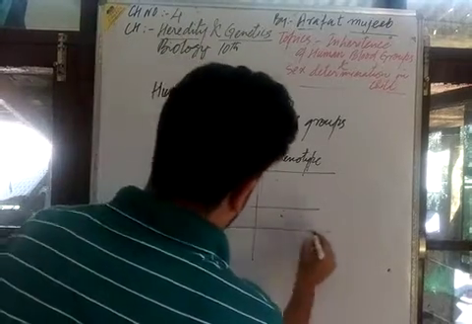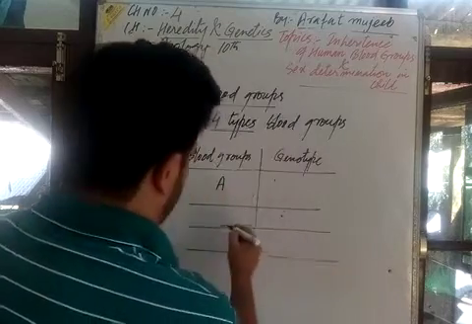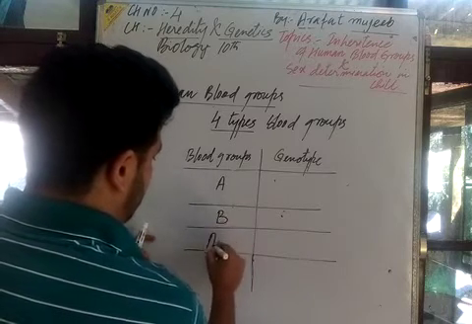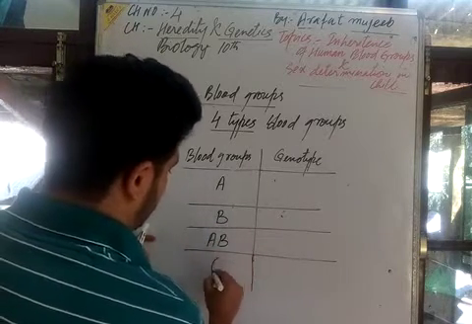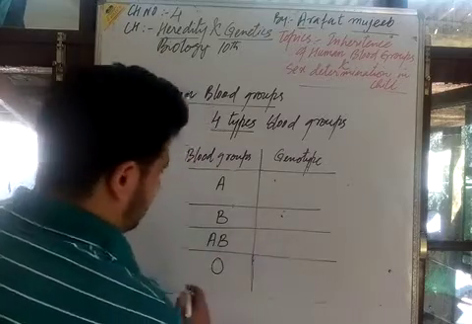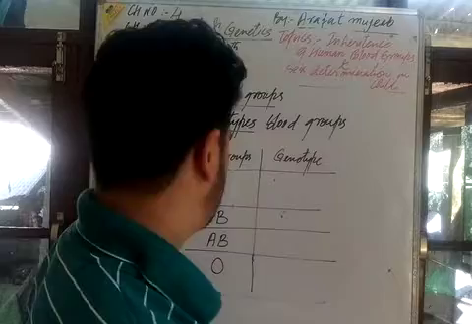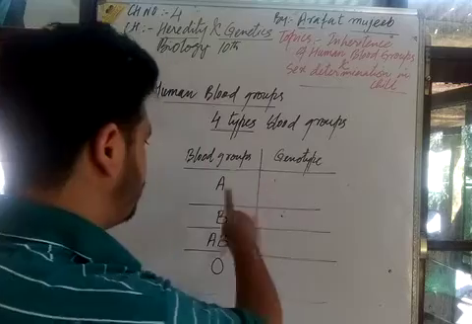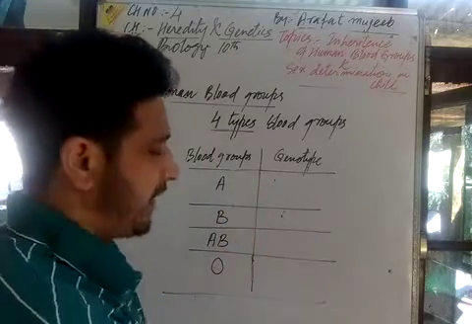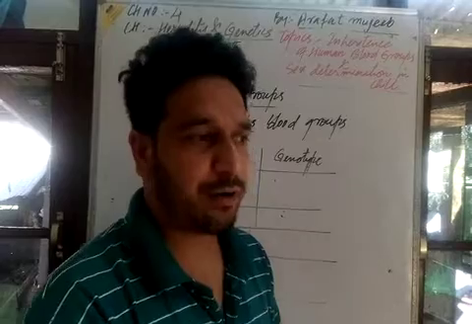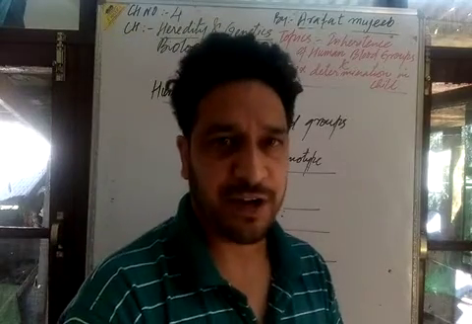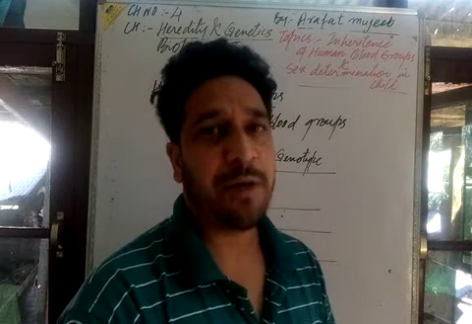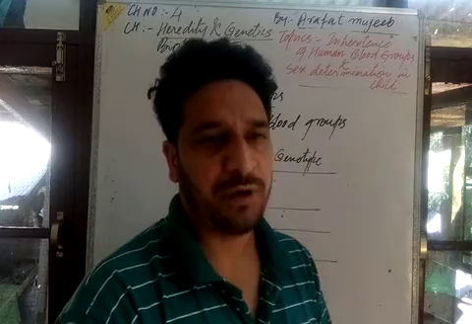Then I have blood group B, then blood group AB, then blood group O. So in humans there are four major types of blood groups: A, B, AB and O. They have at least a pair of genes which maintain them. You have read this before, and I told you earlier, all the inheritance characters are maintained by at least a pair of genes, a pair of alleles.